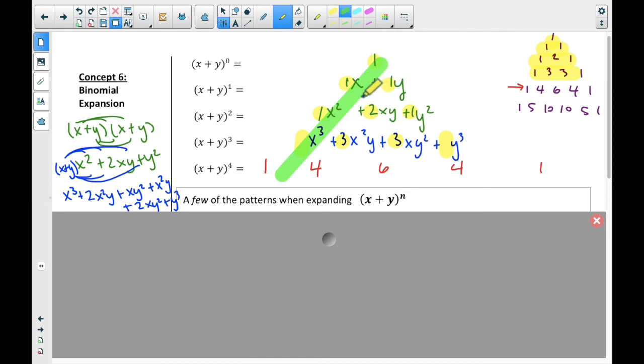That has x to the first, x to the second, x to the third. Can you guess what's going to be here? Of course you can. That's going to be x to the fourth, right? And that's true.